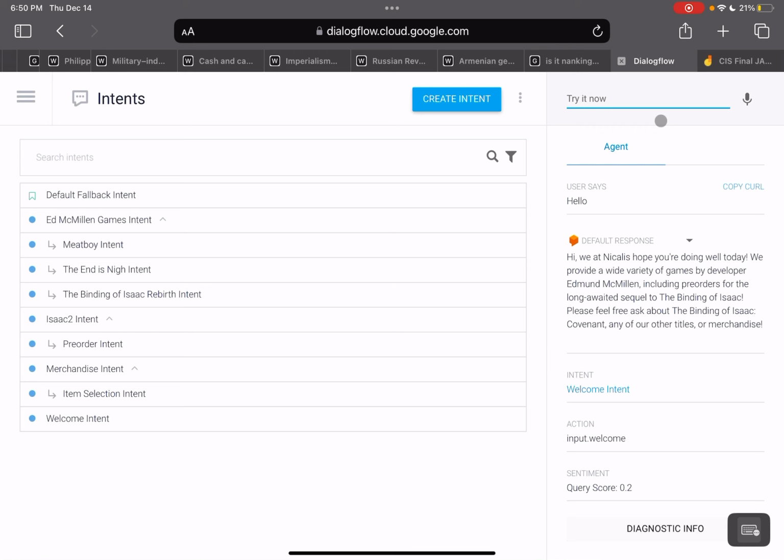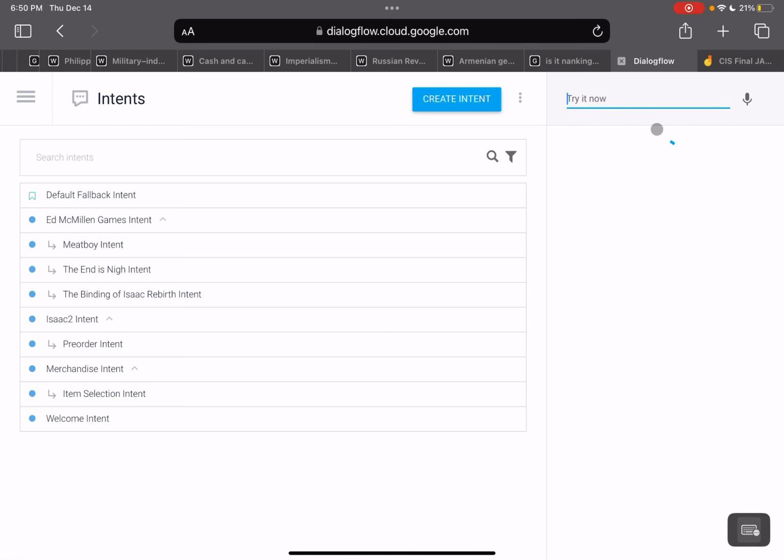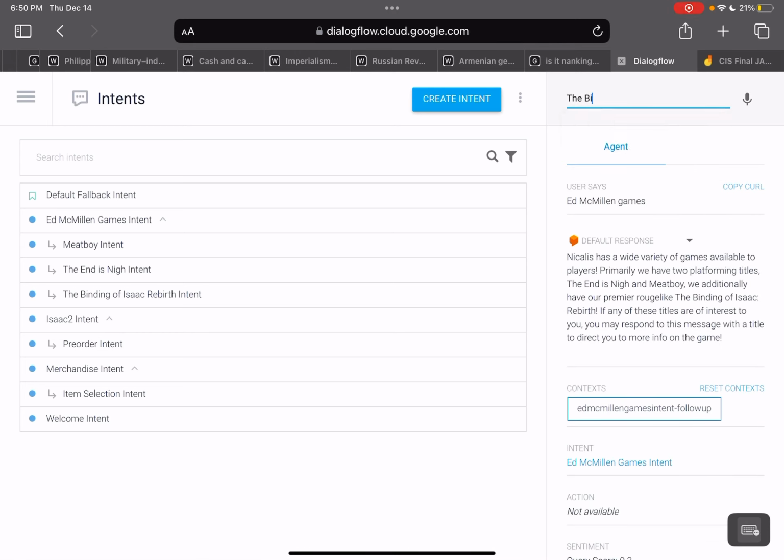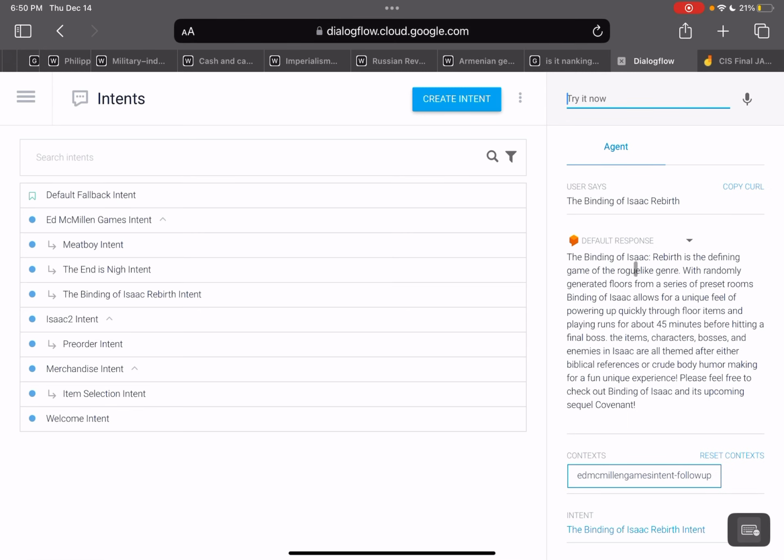So let me throw in Ed McMillan Games again, and this one is a little tougher because these specific words are used a lot in this chatbot. So unless this is very close to the actual words, it's going to show up with a couple different things, but this one will show up with the little summary for what the Binding of Isaac is, the original game. And basically those are all conversation ends.